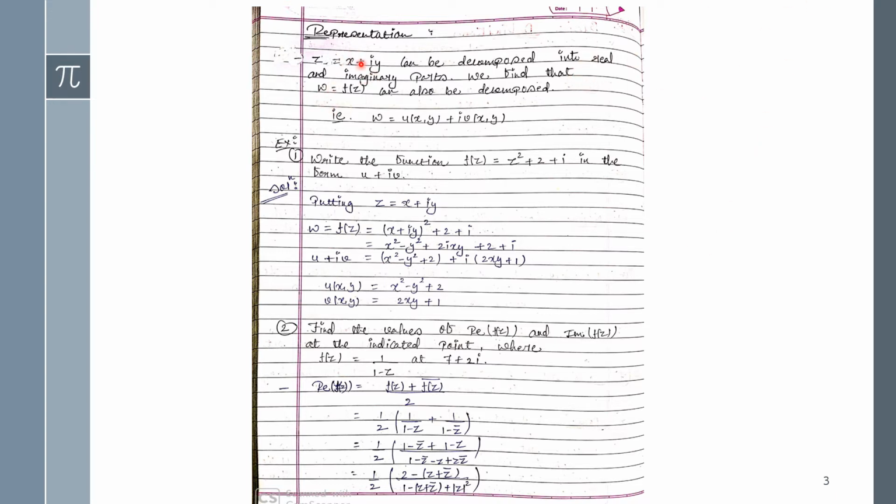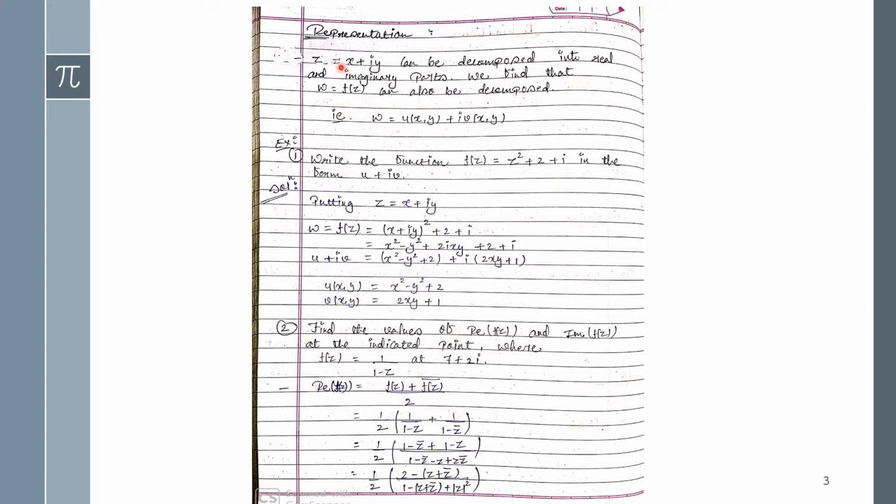Of course, we can split these functions into the real and imaginary parts, and we find that w equals f of z can also be decomposed, and mathematically we can write w equals u of x comma y plus i into v of x comma y.